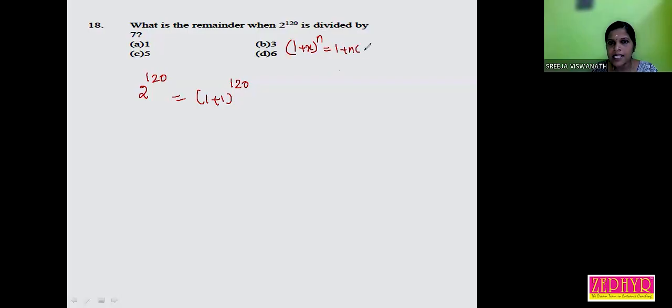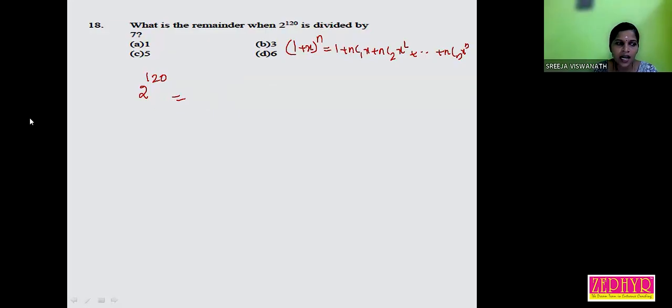If we choose 2 as 1 plus 1, we didn't get the answer, so we just rearrange the equation.